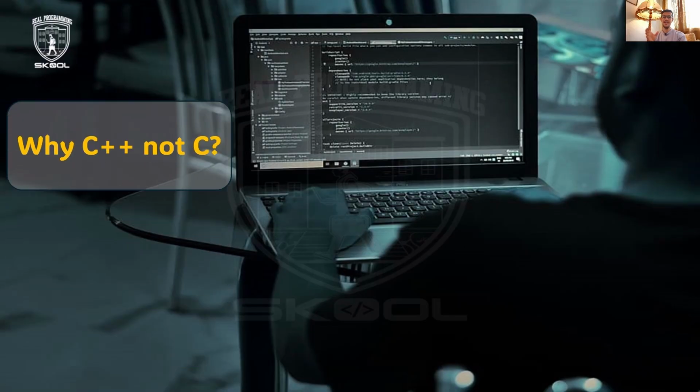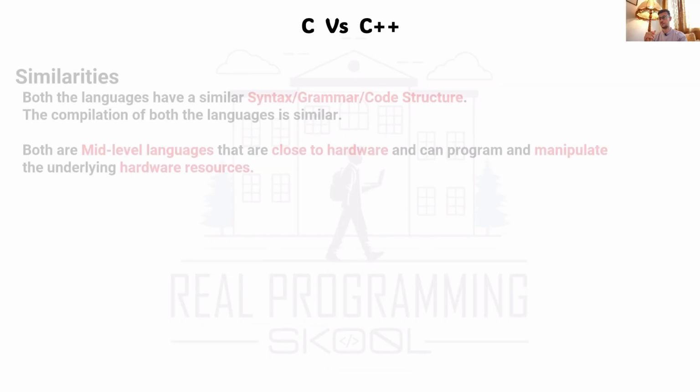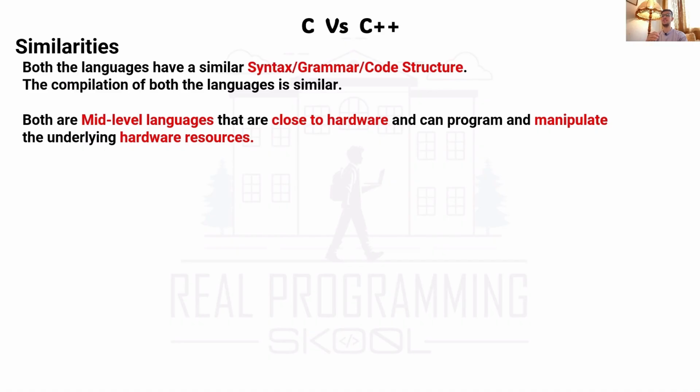All right, now let us have a quick comparison of why C++ and not C. C with C++. Similarities: both languages have similar syntax, grammar, and code structure. Both are mid-level languages that are close to hardware, which means they are fast and can program and manipulate the underlying hardware resources. They are so close to hardware because they are mid-level languages, and they also have high performance.